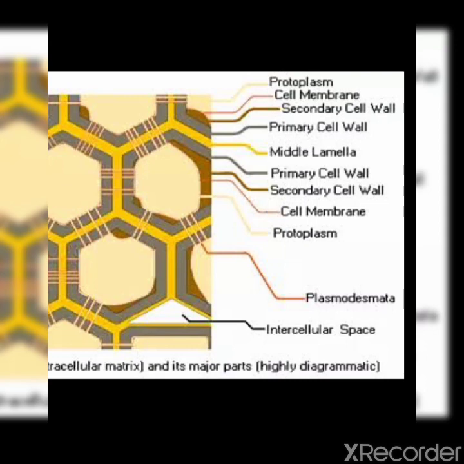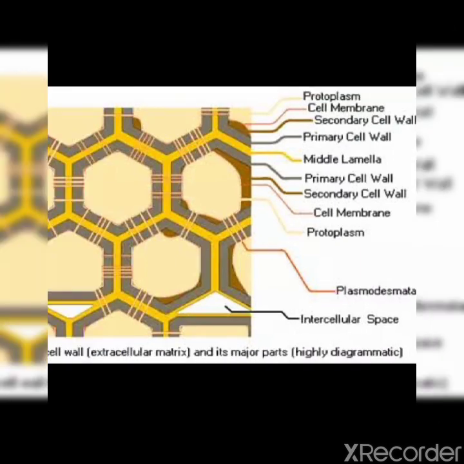This middle lamella holds the neighboring cell walls together and is composed of a sticky gel-like material formed of magnesium and calcium pectates.